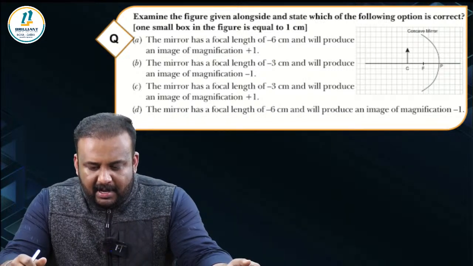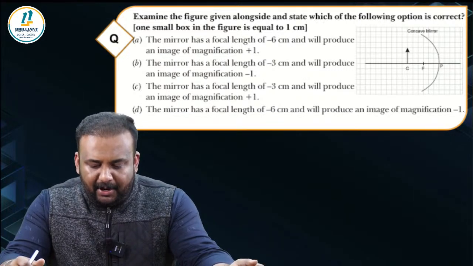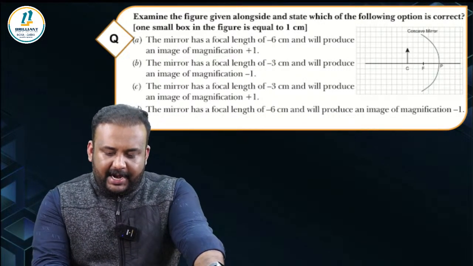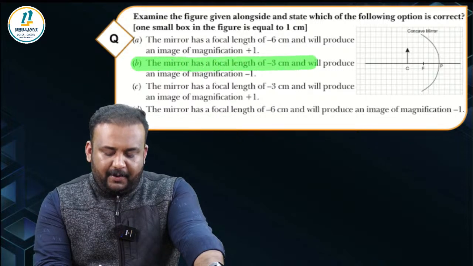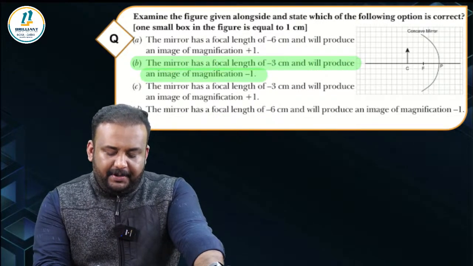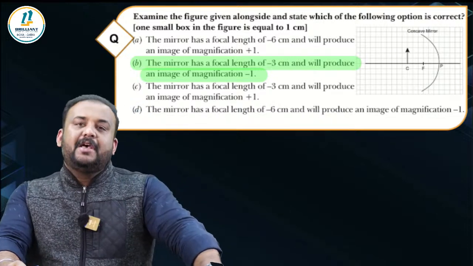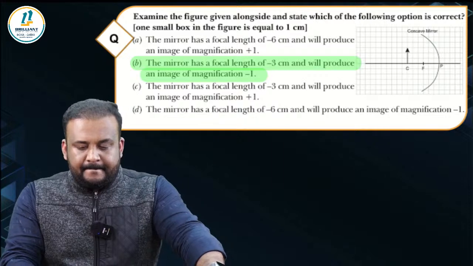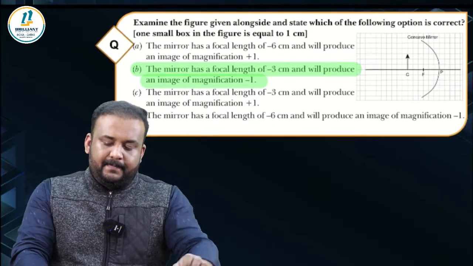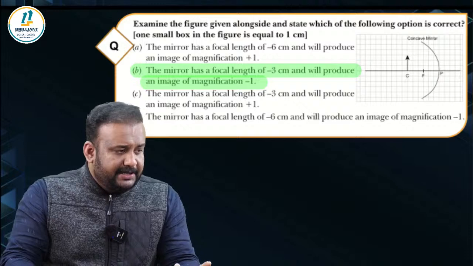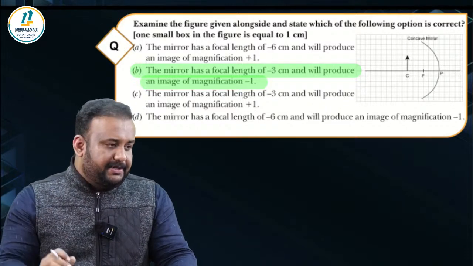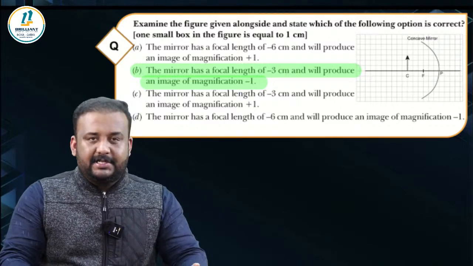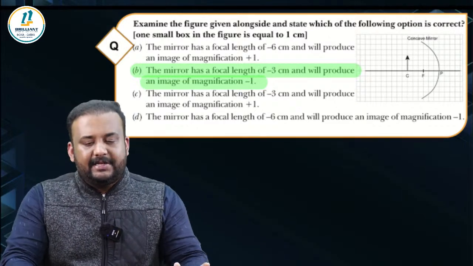Fatima, Rishi, Mridul, Abhinav, is this point clear to all of you? So the right choice will be: the mirror has a focal length of -3 centimeter and will produce an image of magnification -1. Yes, perfect. Okay. So it's a very easy question, but at the same time, a very important concept. Okay, I believe all of you are thorough with all the sign conventions that you use in mirrors and lenses, right?